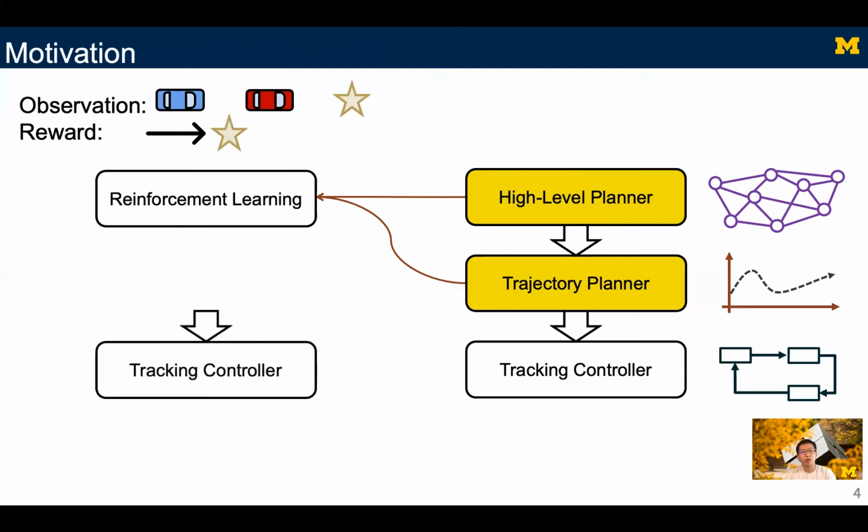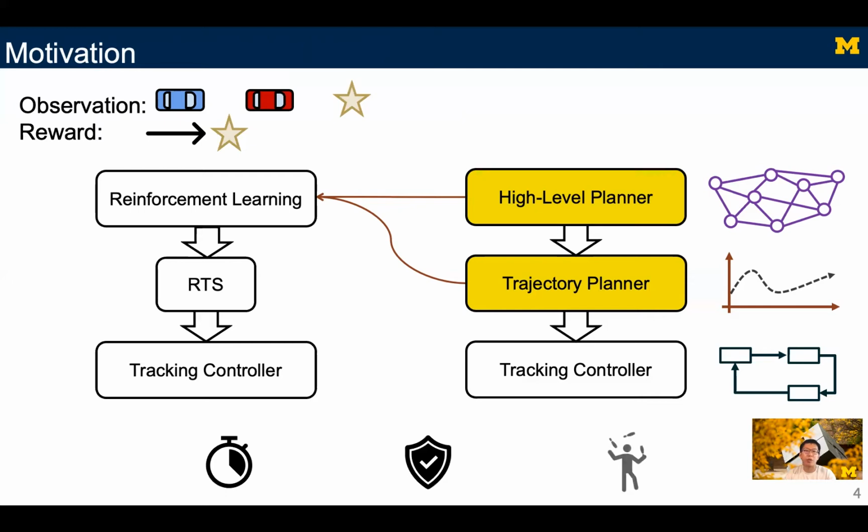However, such an RL planner may not be safe even after training. Thus, we use reachability-based trajectory safeguard that acts as a shield to ensure the safety of the dynamic system during learning and subsequent operation. Using RTS, we are able to achieve real-time safe planning and reduce training time by reducing the task complexity.